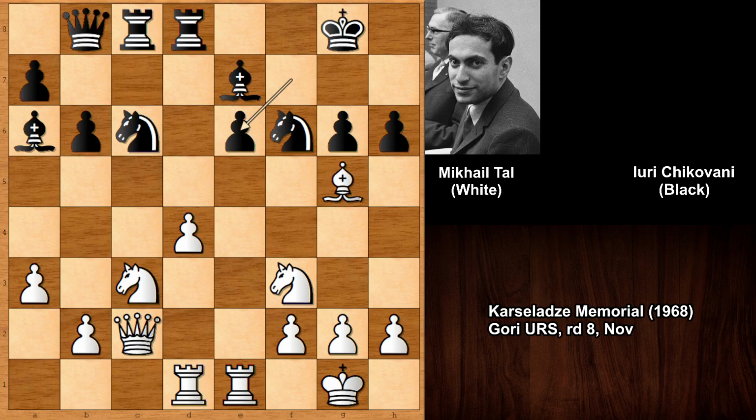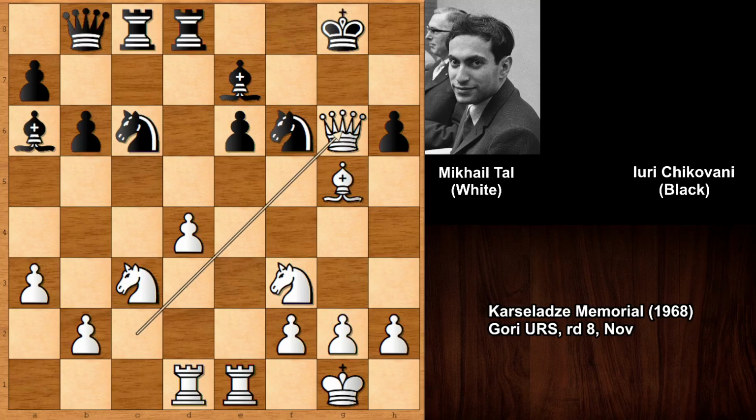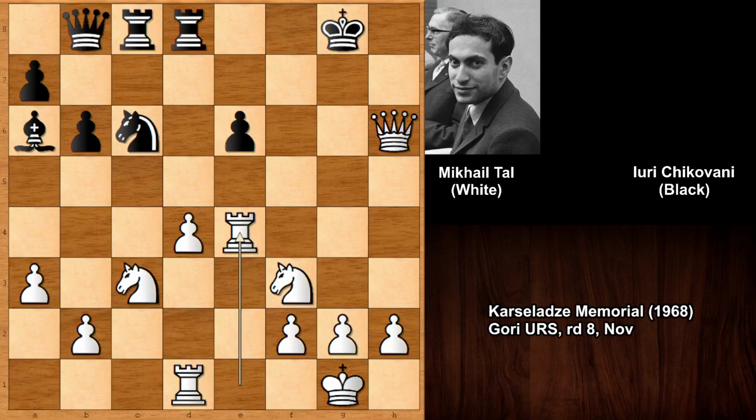If capturing the light square bishop, then queen is getting in, that's check, and black is getting checkmated. And if king to h8, then bishop takes, queen takes, king to g8, check, and then check, lifting the rook up. And for a chess grandmaster, of course, and especially for Tal, calculating all this is not so difficult.